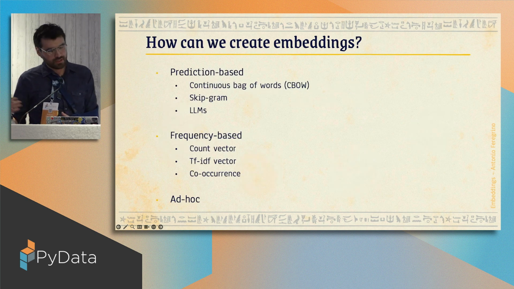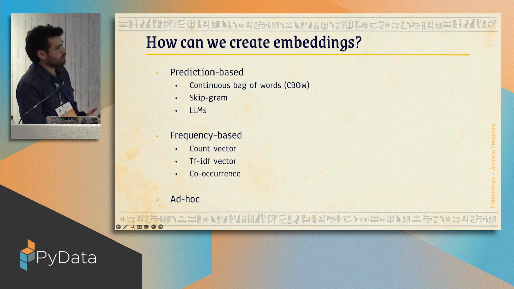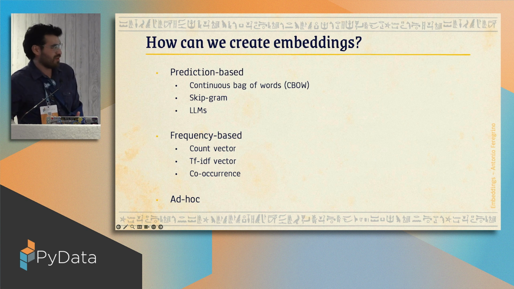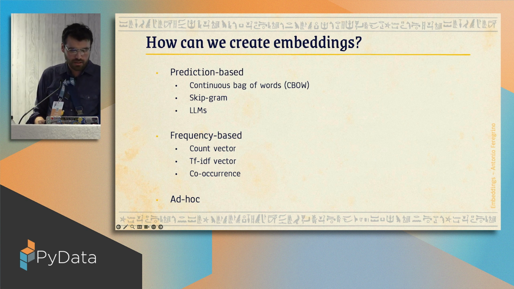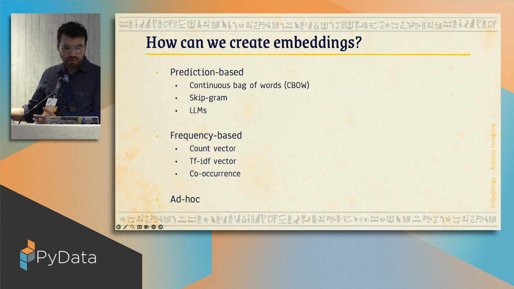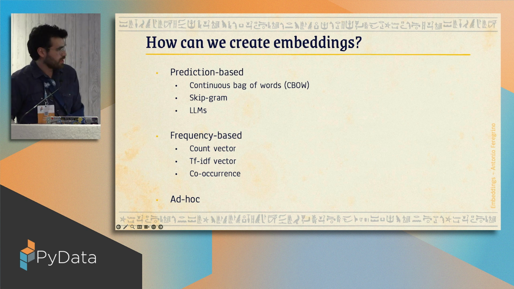So there are many ways we can create embeddings. Some of them are prediction-based. These are very well-known algorithms, I think by this point everywhere, but certainly in academic circles. One of them is called continuous bag of words. The other one is called skipgram. And more recently, we can create embeddings using LLMs. There are also what we know as frequency-based embeddings.